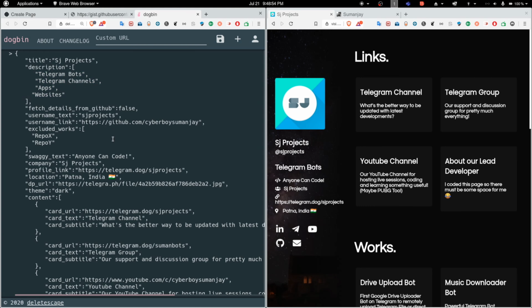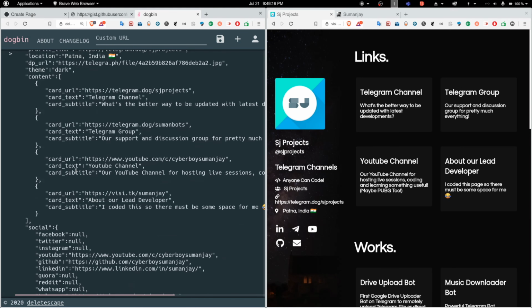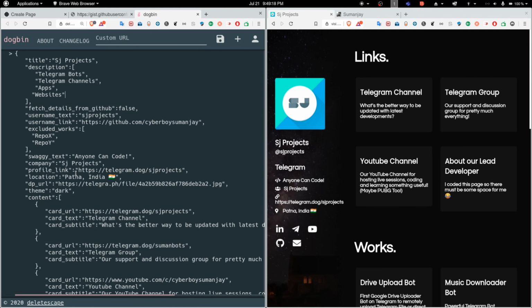Whatever elements you enter here, it will keep on rendering itself. Okay, so first of all, there are two methods of filling this data into this JSON. The first one is manual, and the second one is automated. First I will explain everything in the manual way, and then I will jump on to the automated way. The manual way is easy, but it will take a while to set up as you need to fill all this data manually as per your requirement.